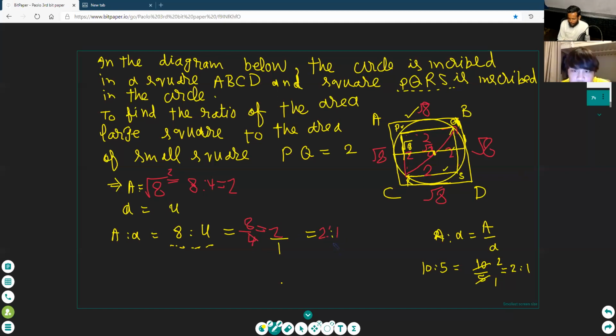When we take the numbers in ratio form, then we give the answer also in ratio form. You can also do it this way: if we divide by the same common thing, 4, which is their HCF, we get 1 and 2. Our ratio is 2 ratio 1. This is our answer.